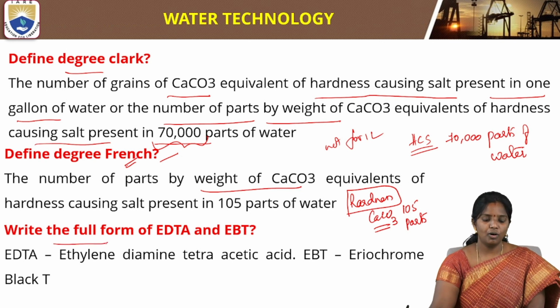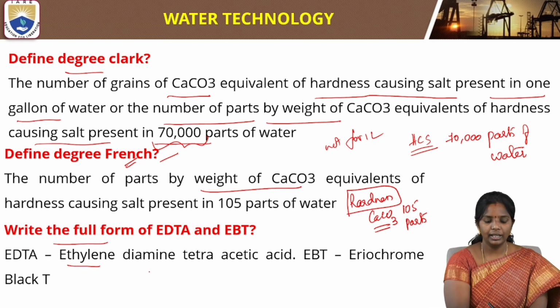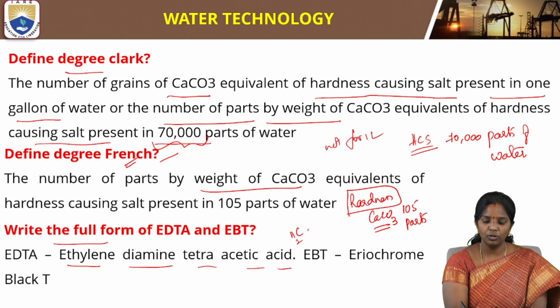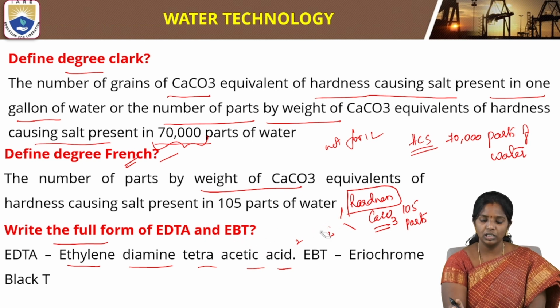Then write the full form of EDTA and EBT. EDTA is ethylene diamine tetraacetic acid. Ethylene diamine: so two ethylene groups and a diamine group, two amine groups, so nitrogens will be present, and tetraacetic acid, so here we have acetic acid groups. So that is how EDTA is defined and used in the titration.